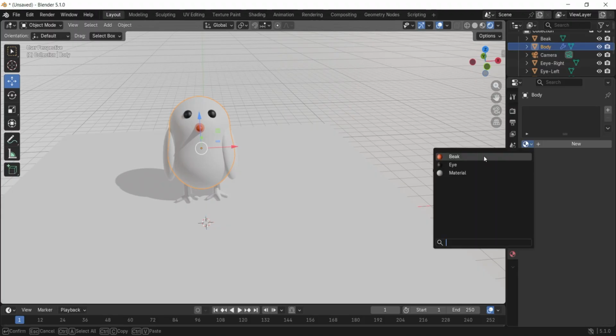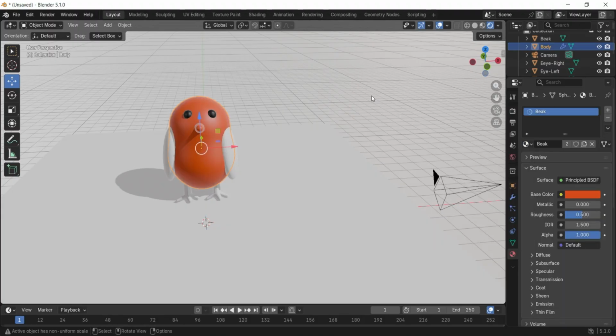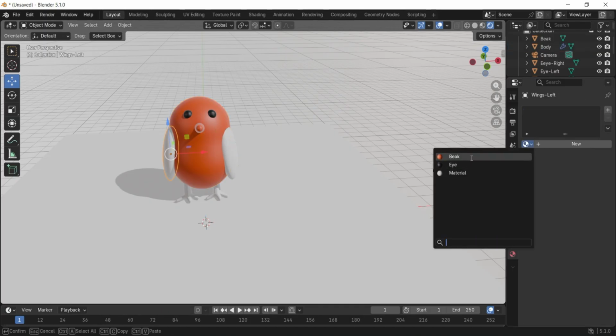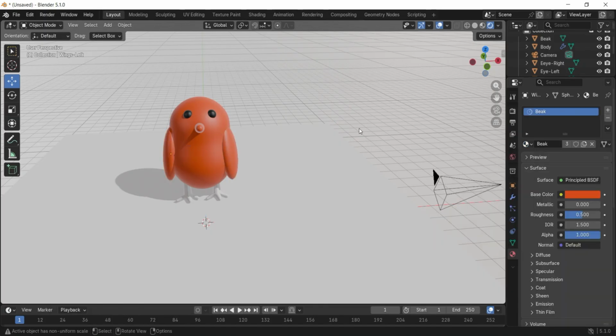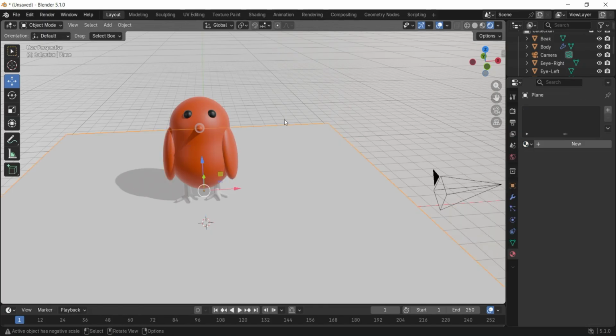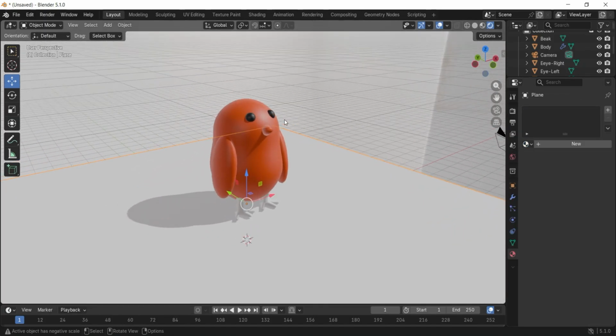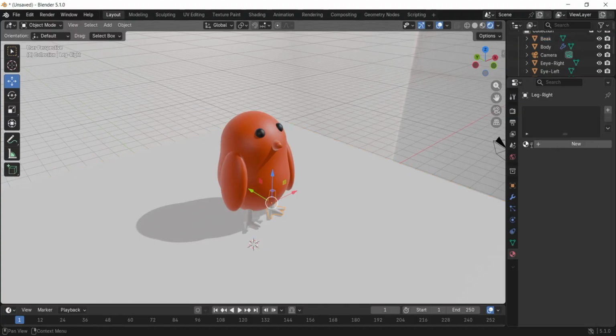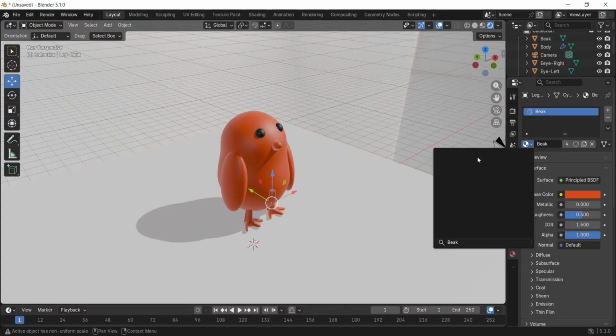Click the body, choose the beak color material from the slot. Click the wing, choose the beak color material from the slot. Click the leg, choose the beak color material from the slot.